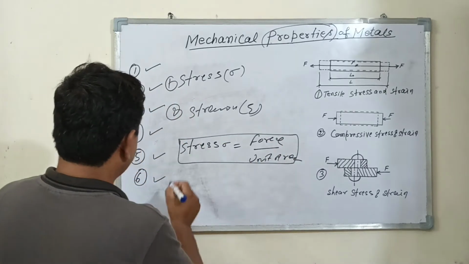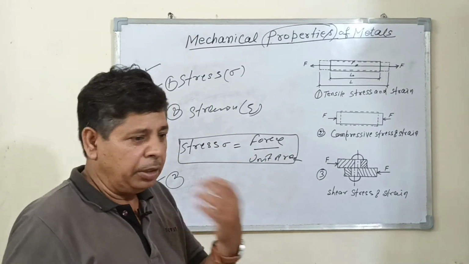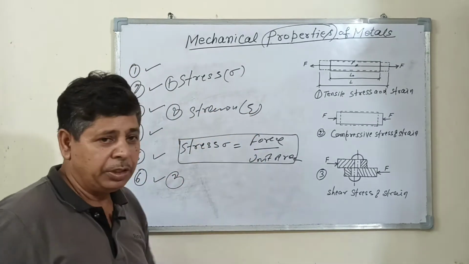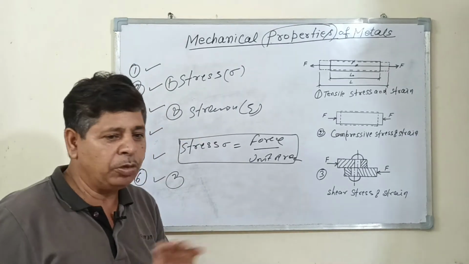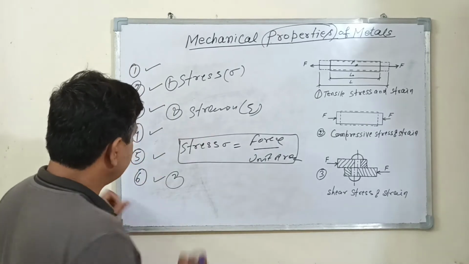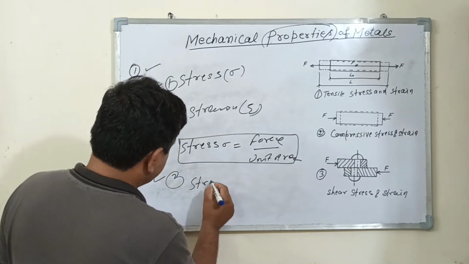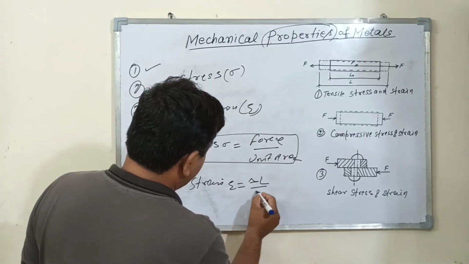Second is strain. The strain may be defined as the change in length per unit length. It's called the strain. The strain has no unit. The strain is expressed in percentage form. The strain epsilon is equal to change in length upon unit length.